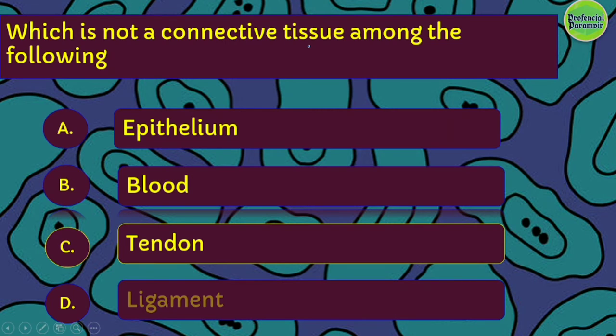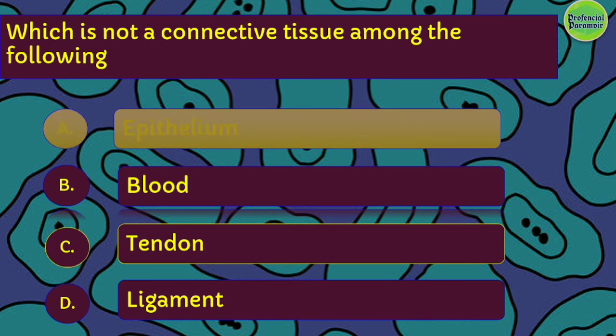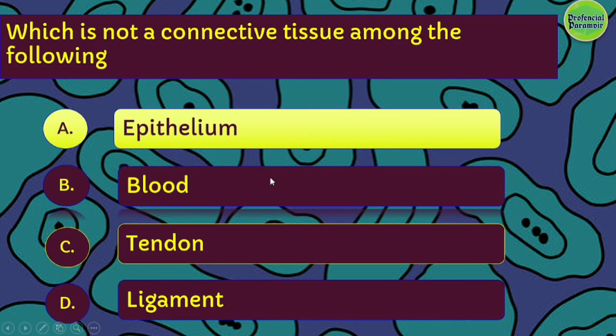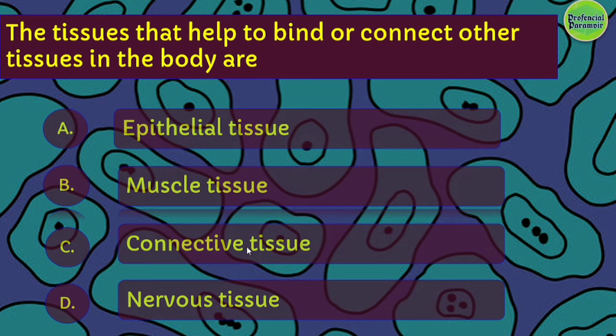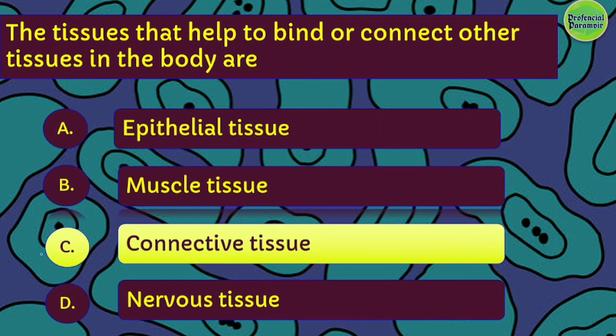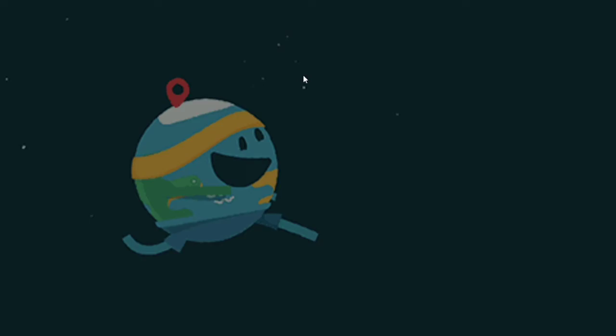Here is question number 1. Which is not a connective tissue among the following? Blood, tendon, and ligament all are connective tissues, but epithelium is not a connective tissue. Next, the tissue that helps to bind or connect other tissues in the body is epithelial, muscle, connective, or nervous. The right answer is connective tissue. It is written in the second line of the paragraph.